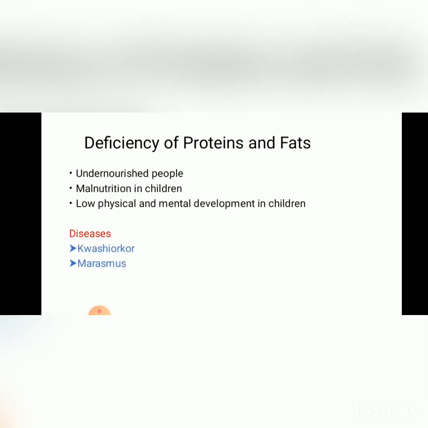Next is the deficiency of proteins and fats. The deficiency of protein and fats within the body can lead to undernourished people, malnutrition in children, low physical and mental development in children, and it can cause diseases like Kwashiorkor and marasmus as well.